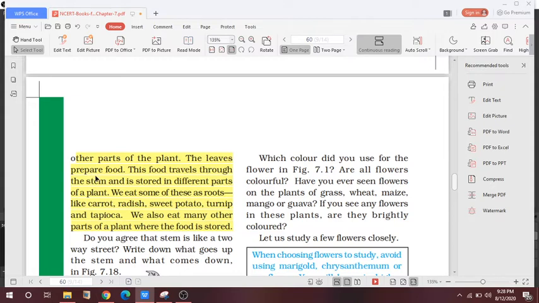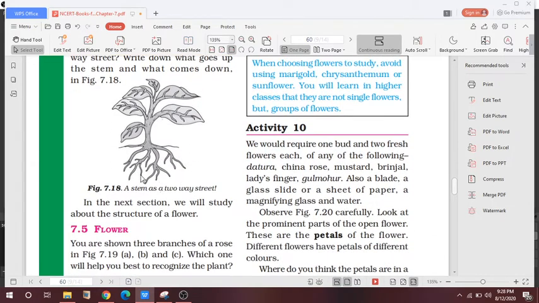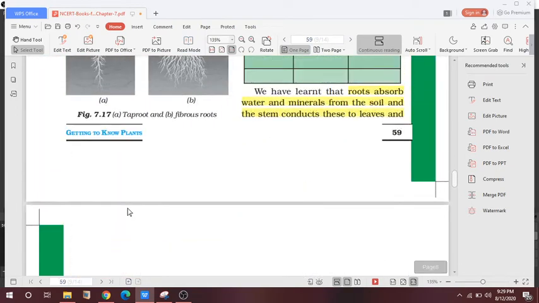The leaves prepare the food. Of course we know that the leaves prepare food by the process of photosynthesis. This food travels through the stem and is stored in different parts of the plant. We eat some of these as roots, like carrot, radish, sweet potato, turnip and tapioca. We also eat many other parts of the plant where food is stored. So here is the example, a stem as a two-way street. You can see here.